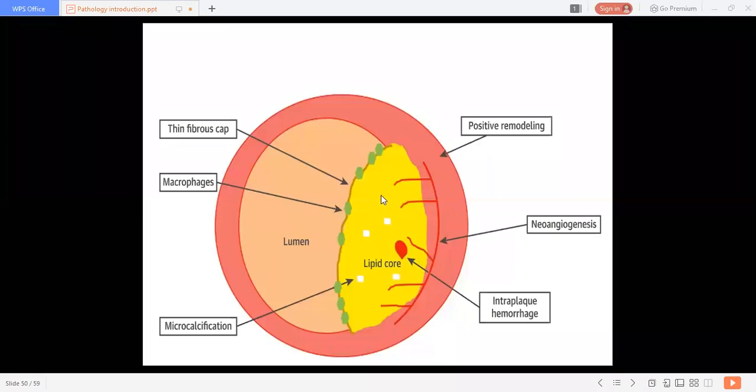How this plaque formation occurs we are going to discuss in the pathogenesis of lipoidal degeneration. So here you can see a little idea of this lipid deposition, or atheromatous plaque.